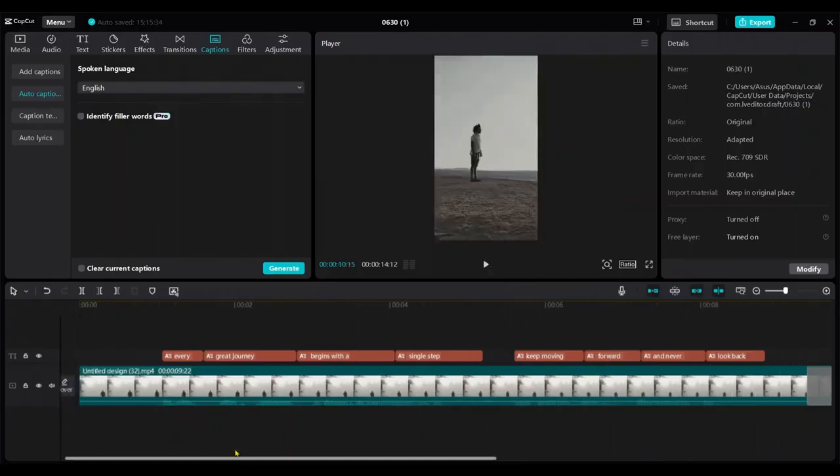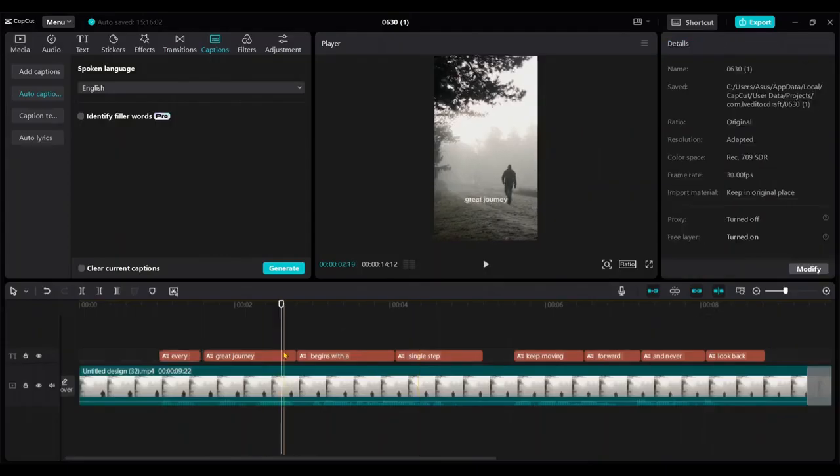Now it's better. I made slight adjustments to the captions like this.